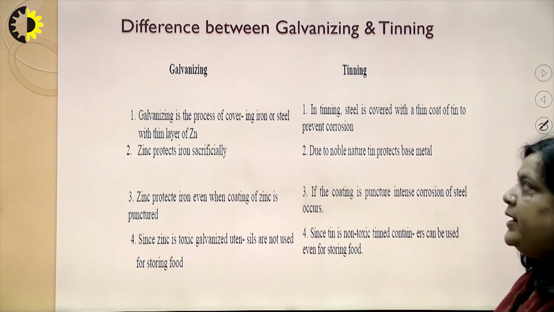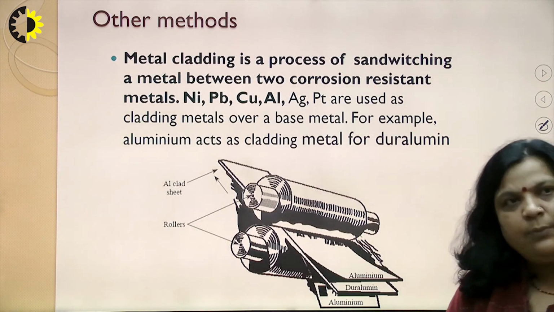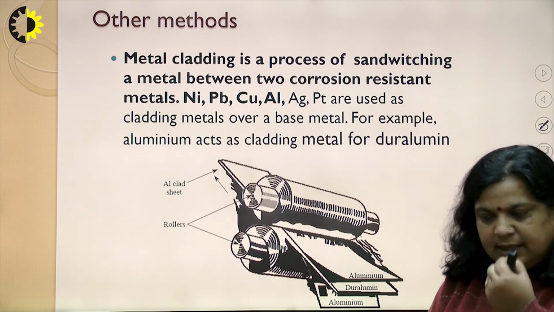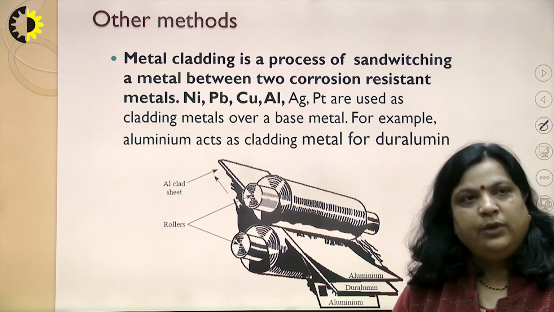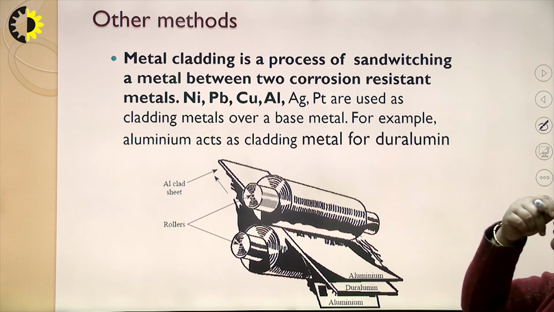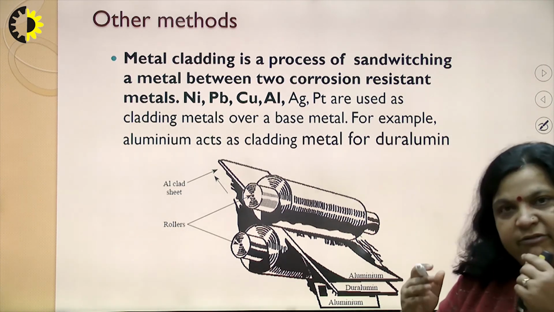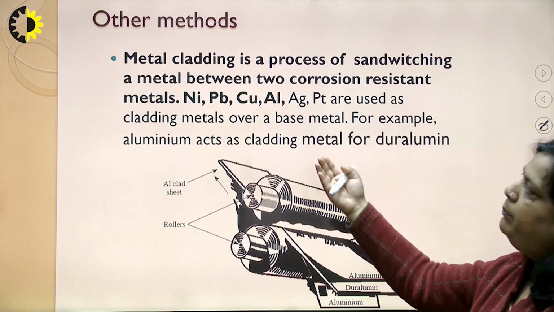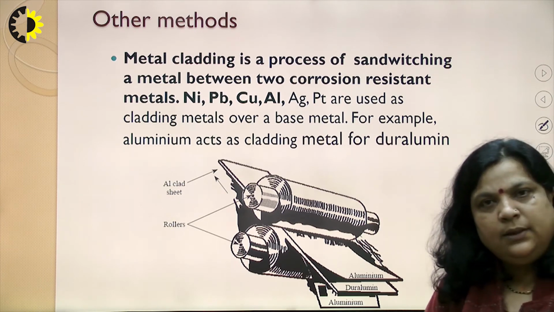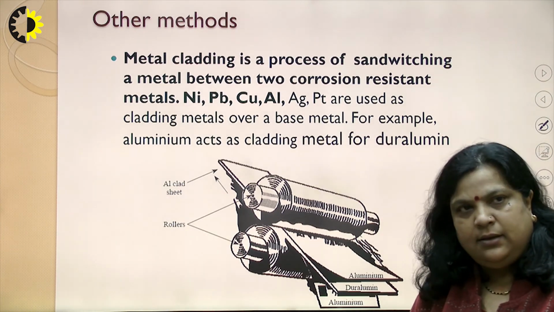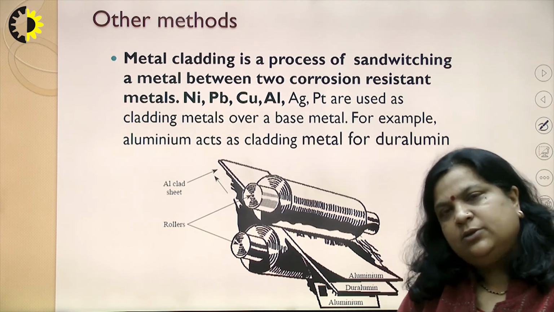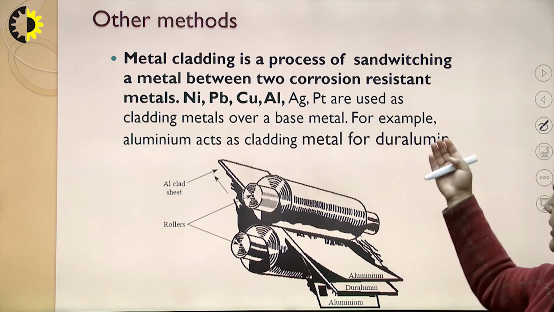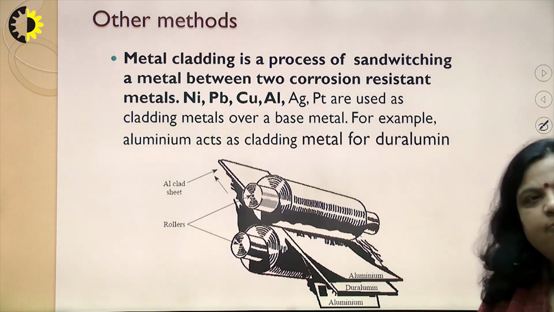Now the next method of corrosion protection is metal cladding, and here the example is duralumin with aluminum. This is the process of sandwiching a metal between two corrosion resistant metals like nickel, lead, copper, aluminum, silver, platinum, etc. These are the cladding materials, so they are used as a cladding over a base metal. For example, aluminum acts as a cladding metal for duralumin.